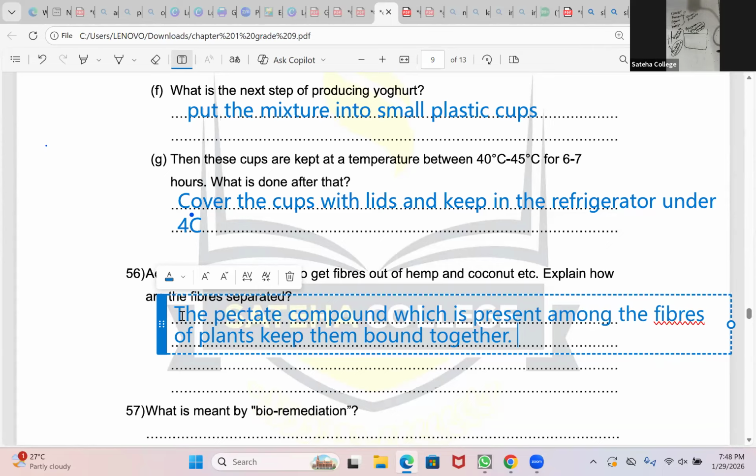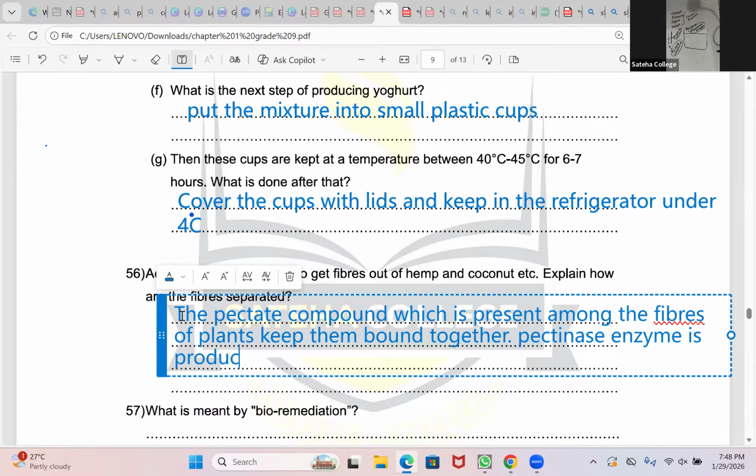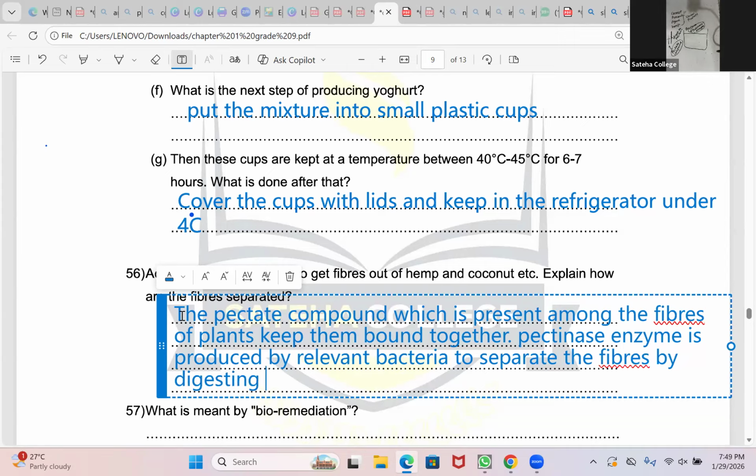Pectinase enzyme is produced by relevant bacteria to separate the fibers by digesting the pectate compound.